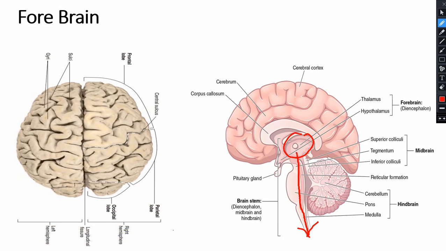So the function of the thalamus is connecting the sensory information coming from the body. It is collecting that information and passing it to the cerebrum. So in one way it is connecting the cerebrum with the body.